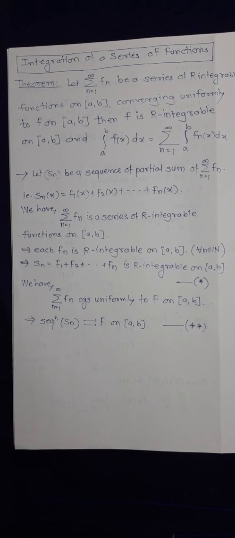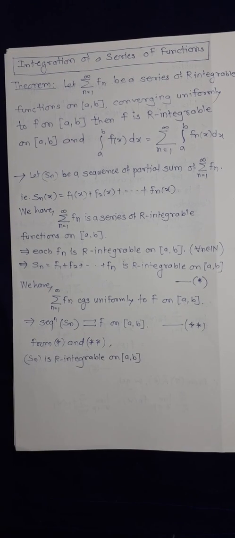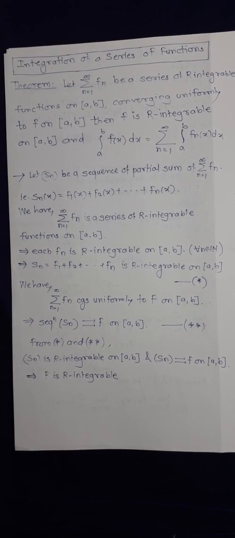Now let us combine star and double star. What do we get? From star, Sn is R integrable on the closed interval [a, b], and from double star it converges uniformly to F on [a, b]. This theorem we have already seen for a sequence of functions: if Sn is R integrable and converges uniformly to F, then F is also R integrable. We have already proved it. Therefore F is R integrable on the closed interval [a, b].